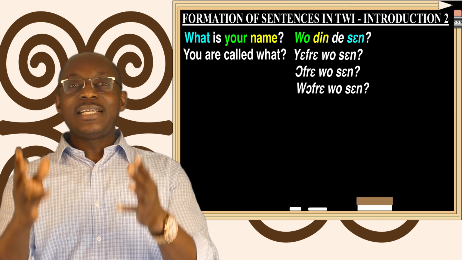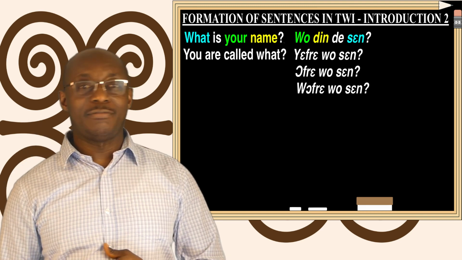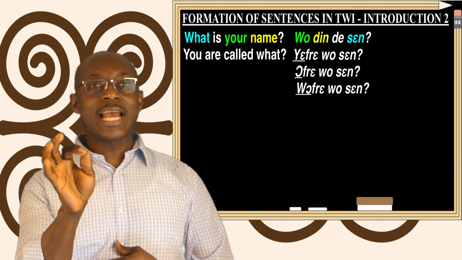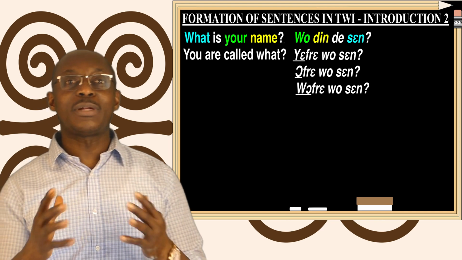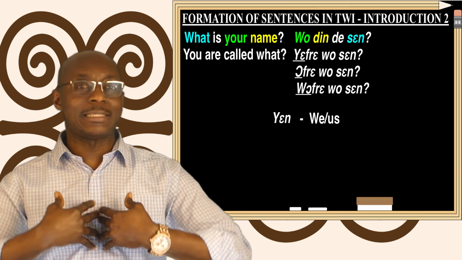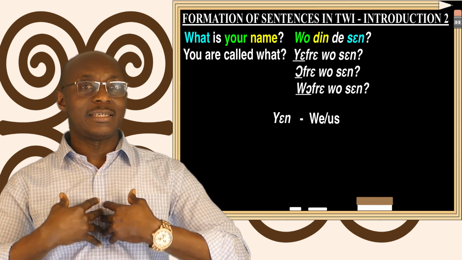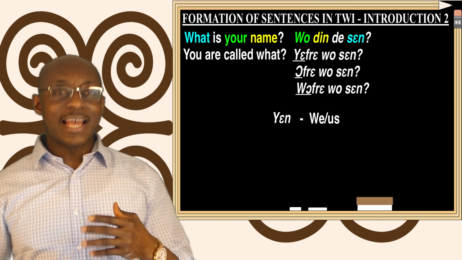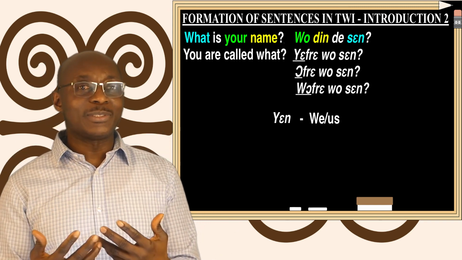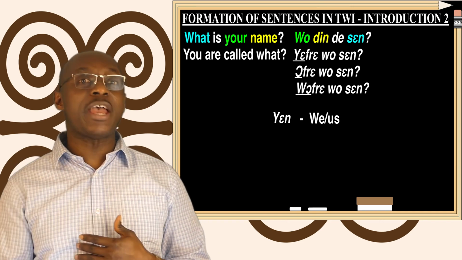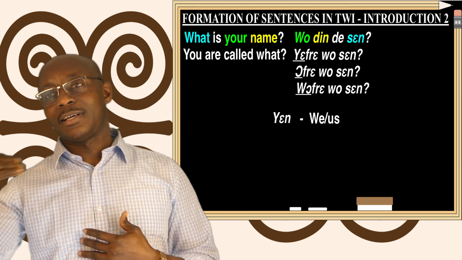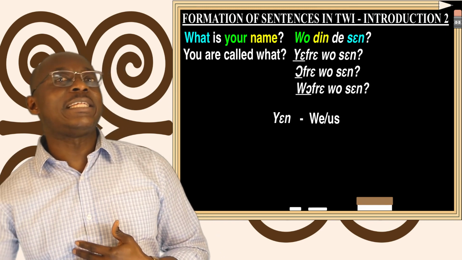The difference between these three is simply the pronoun. We have yɛ, ɔ, and then wɔ. The yɛ that you see in the first sentence represents yɛn, and that is we or us. As I've said in other tutorials, when the Twi pronouns serve as the subject of a verb, normally they lose part of themselves, especially the letters that end them.